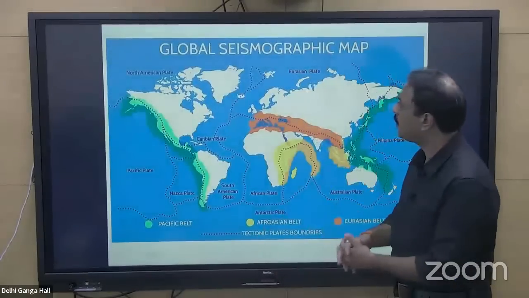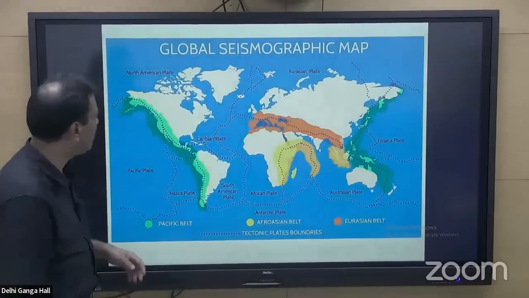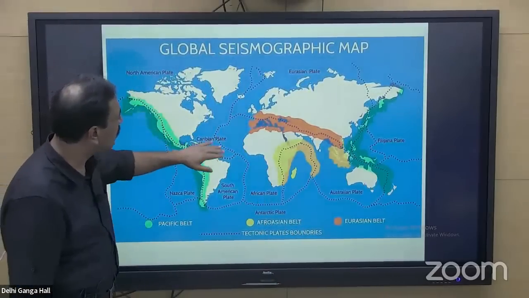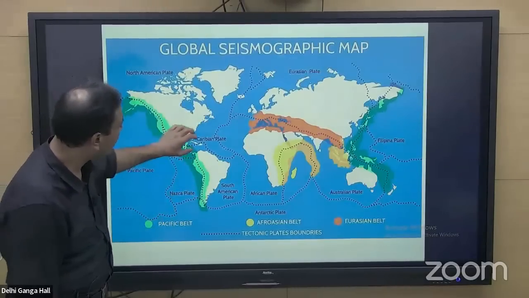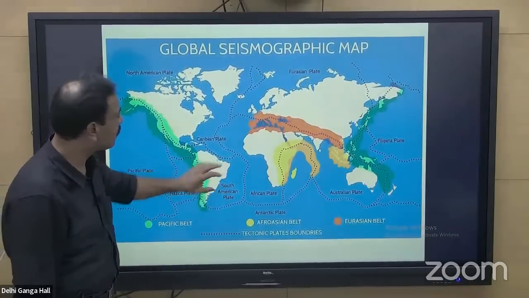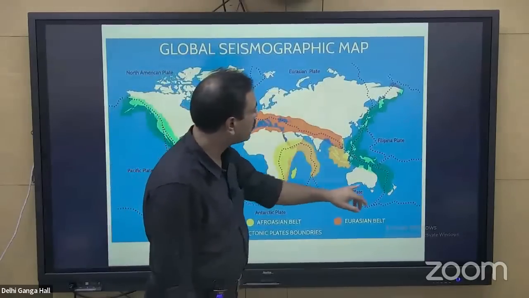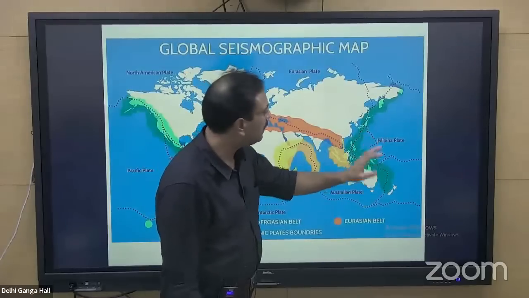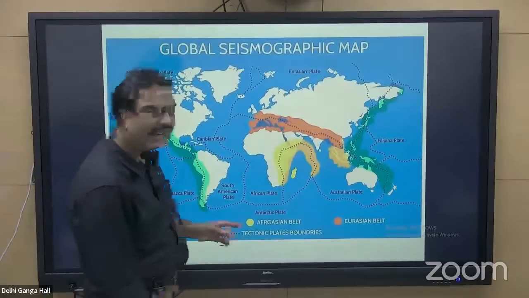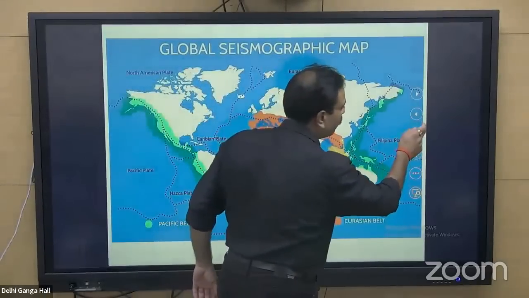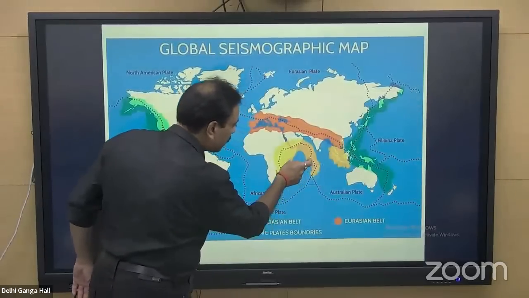Have a look at this particular map. This is a global seismographic map for the boundary of tectonic plates. Here you have a plate that is called the North American plate. Here you have the Nazca plate and the Cocos plate. Here a small plate, the Caribbean plate, South American plate, African plate, then Eurasian plate, Indo-Australian plate. Here is the Philippines plate. Then this part of the world continues. And here, the most important part that you need to notice in this particular map is the presence of